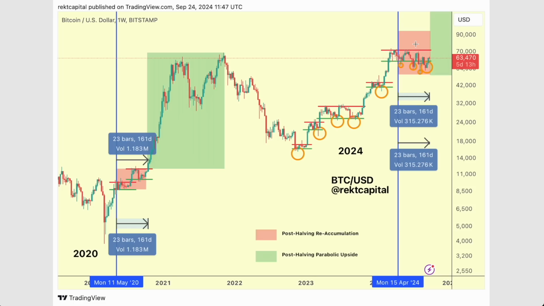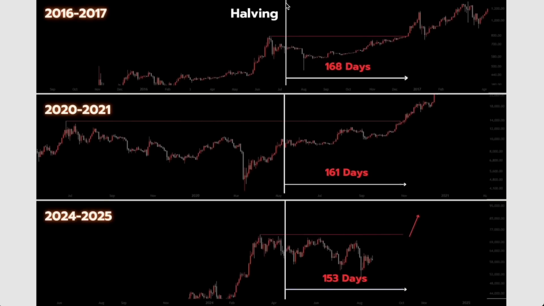And this is a chart that I've been sharing for a long time, but I've recently found this on the internet, which really puts things into one chart here across cycles dating back to 2016. You've got the 2020 cycle, the 2024 cycle as well. You can see here that we're really in that breakout zone, in that proverbial sweet spot. And in fact, if you were to do what I did in my first chart there, you can see this sideways for a long time before we finally break out into the parabolic phase of the cycle. And this is something you can do also in this cycle here.